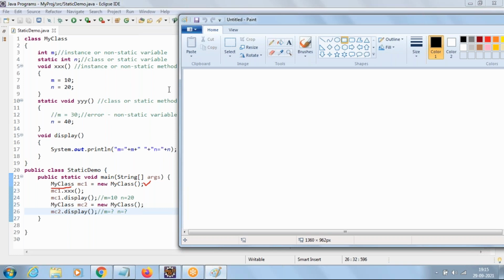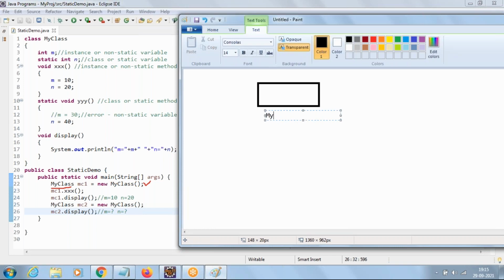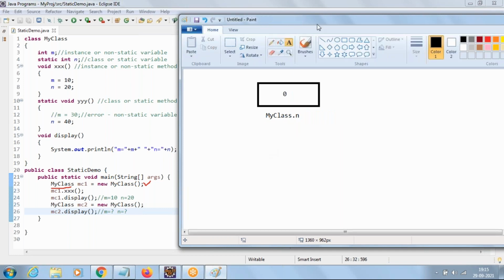Only one, right? So it's going to allocate memory for static variable N, referred with the class name. Static variables are referred with the class name. So it is going to allocate like this: MyClass.N, whose value is internally default 0. Only after allocating memory for static variables is it going to allocate memory for the object. Then the object will get created.